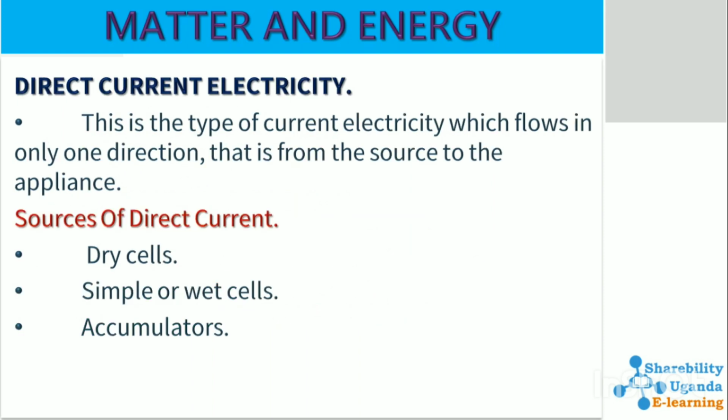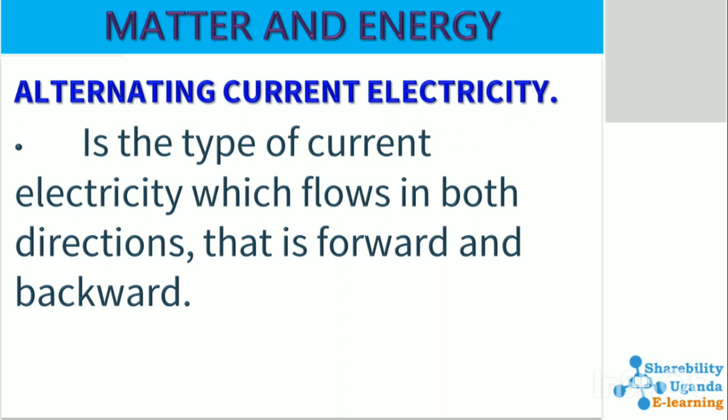Direct current is the type of current electricity which flows in only one direction, that is from the source to the appliance. Sources of direct current include dry cells, simple or wet cells, accumulators, among others. And alternating current electricity is the type of current electricity which flows in both directions, that is forward and backward.